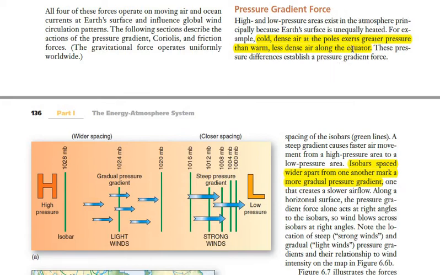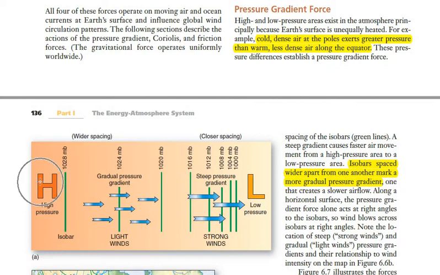Comparatively, if we look at the equator compared to the poles, the equator is warm because it receives direct insolation and insolation in the highest amount. So the equator is warm most of the year, and because of its warm temperature, it is less dense.